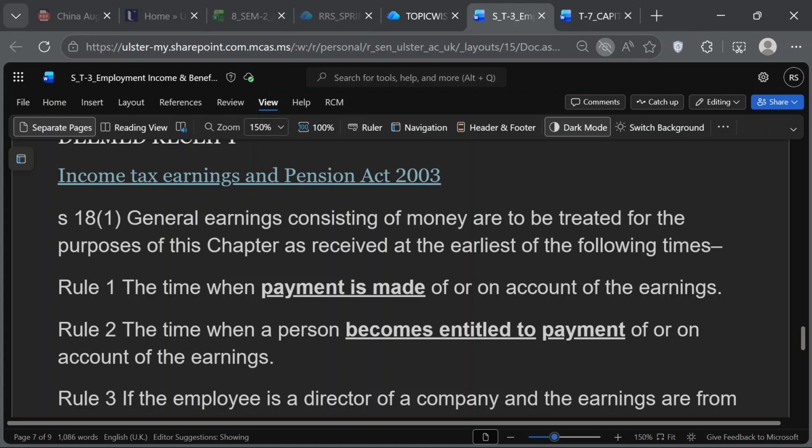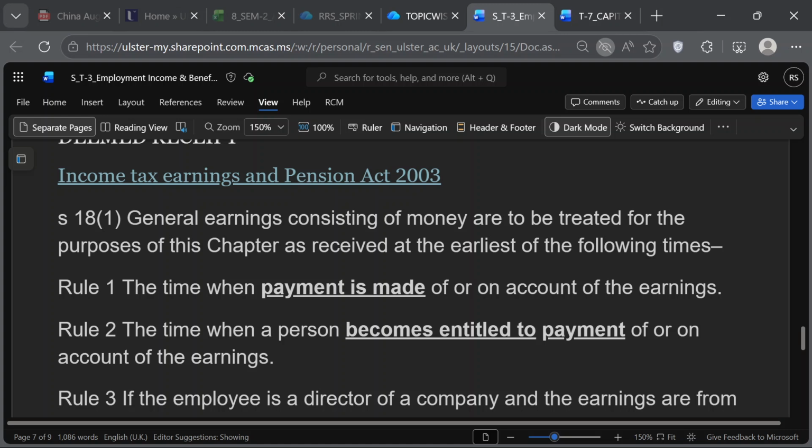Or the second, becomes entitled, means maybe there is some kind of declaration, like this example of the AGM. Maybe the board of directors determined that Hazel has done a very good job this year, so we will pay her money. Maybe in June 24 they already decide that Hazel has done a very good job, so we will give her a £10,000 bonus. I remember mentioning this because in class I gave the example of Sylvia getting a 10,000 bonus.